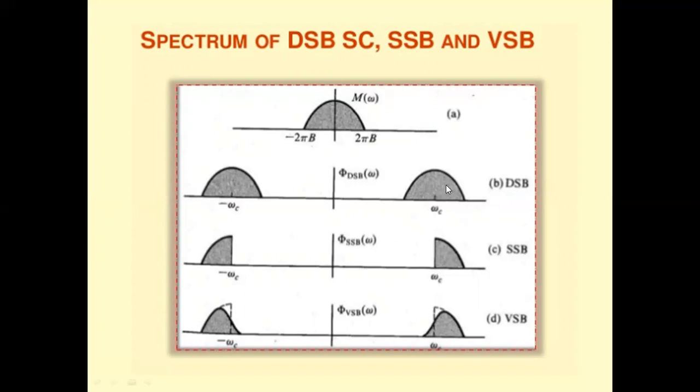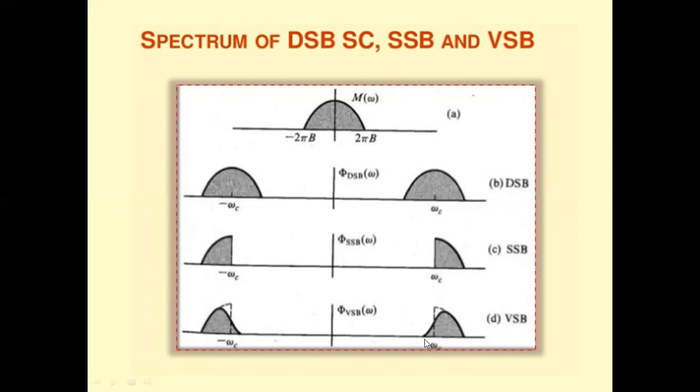When you compare with DSBSC, the bandwidth required for DSBSC is equal to twice the message signal frequency, 2 times FM, whereas in case of SSB, it is equal to 1 times the message signal frequency.